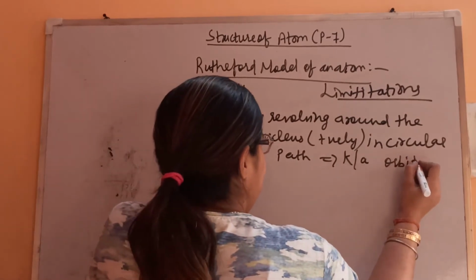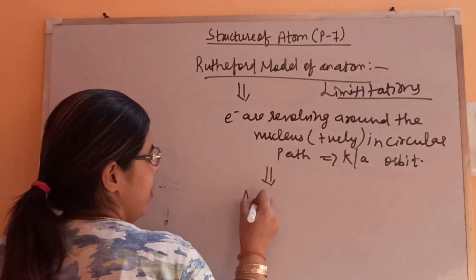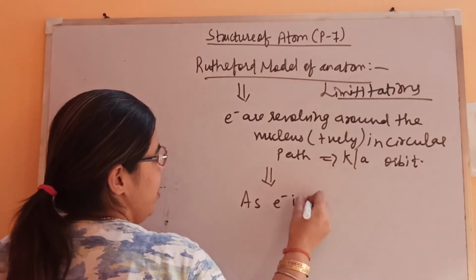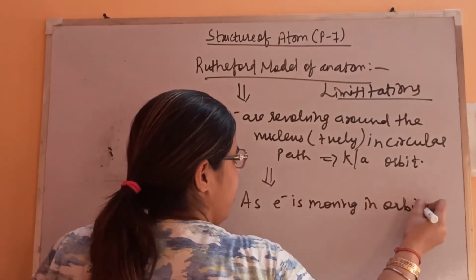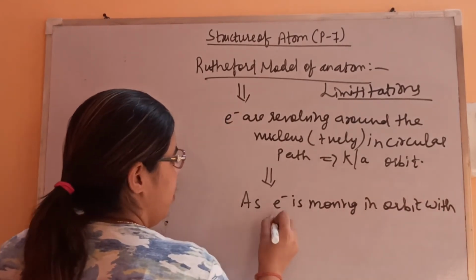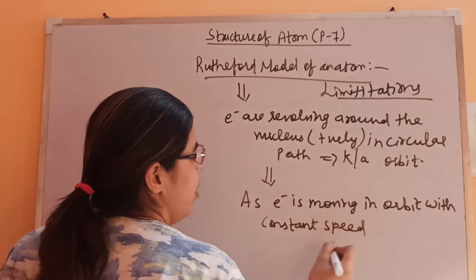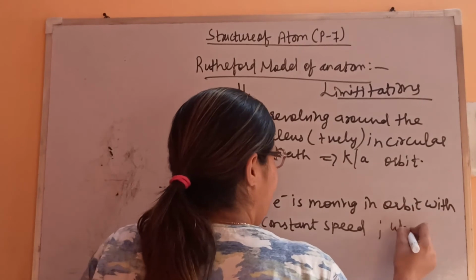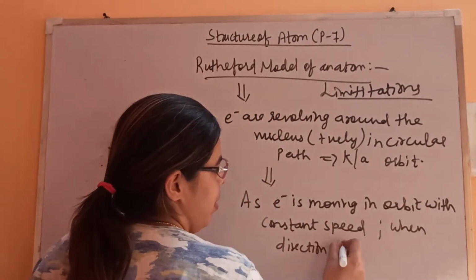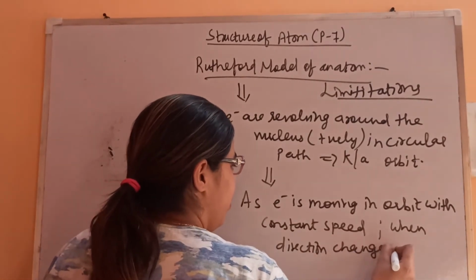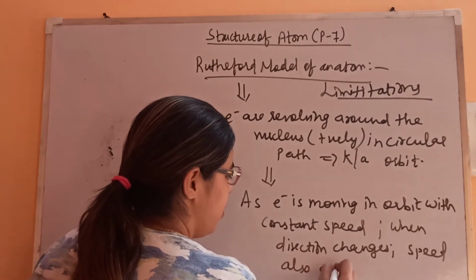Now, the electron is moving in an orbit with constant speed, but when it changes its direction, its velocity also changes.